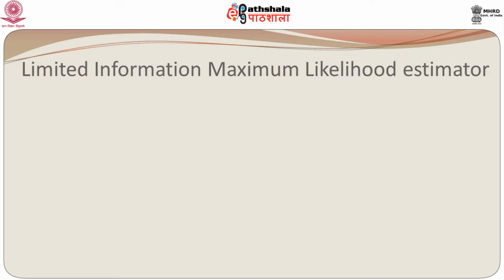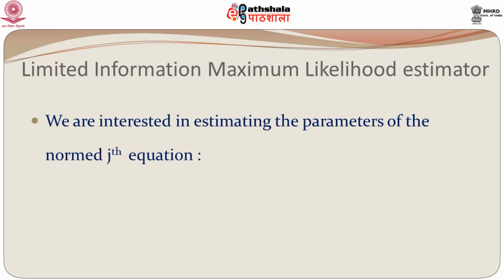The limited information maximum likelihood method of estimating the parameters of a single equation of a system of simultaneous equations. In this case, as before, we are interested in estimating the parameters of the jth equation with yj, small y, as the response variable, and capital Yj as the other endogenous variables which are included in the model. Xj's are the exogenous variables which are included in the model. So, there are Gj endogenous variables including the small y and Kj exogenous variables in the model.